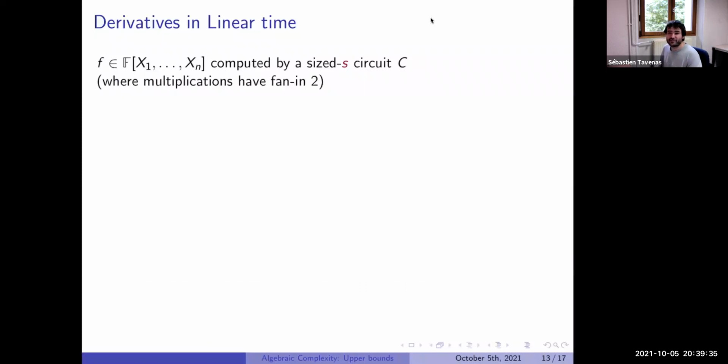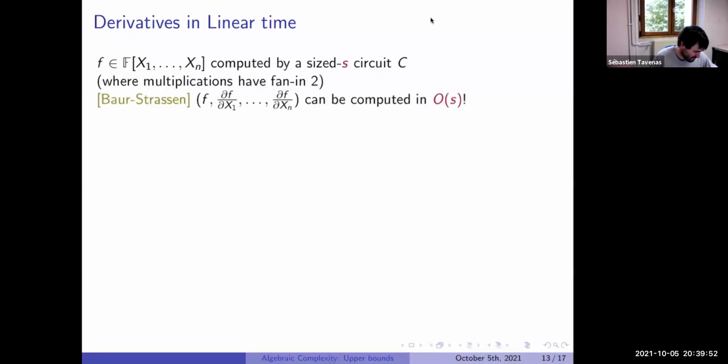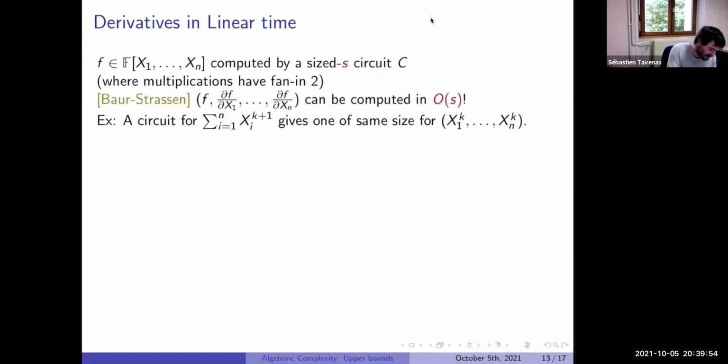Now, another very interesting result is the fact that if we can compute a polynomial efficiently, we can in fact compute the derivatives very efficiently. Baur-Strassen: if we can compute f in size S, we can compute all the derivatives in size just linear in S. It's a bit surprising, because it seems at the beginning that we would need S for each one, so it would be n times S. But in fact we can do it more efficiently, in just size S.